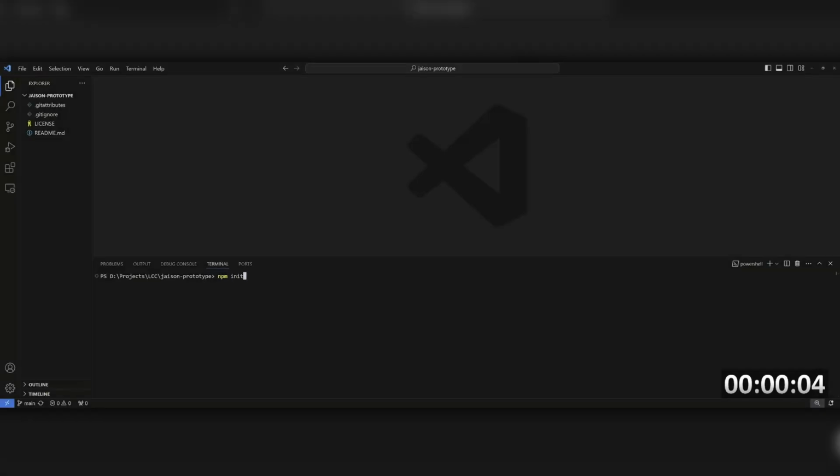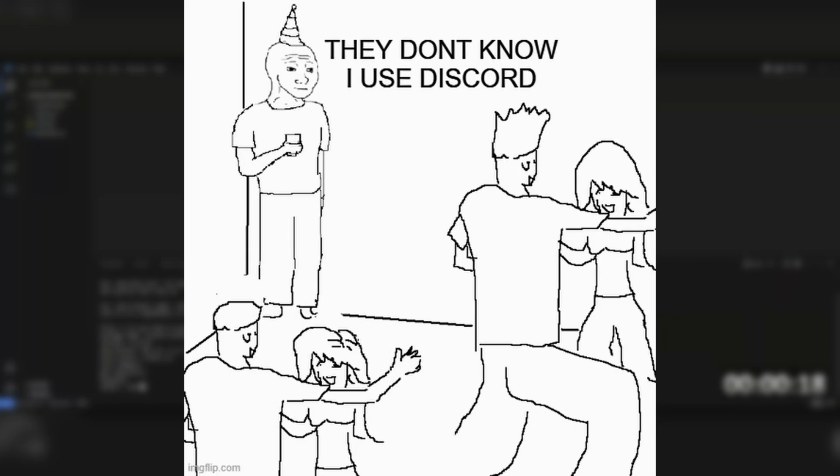Alright, while I get started making a JavaScript project, let me tell you about Discord. You know it, you love it, or you don't love it. If you're anything like me, you probably ask all your normie friends to get Discord as well. That is if you have any friends.